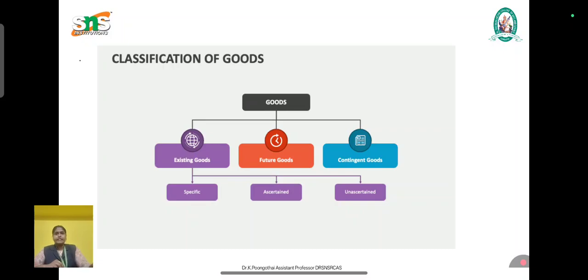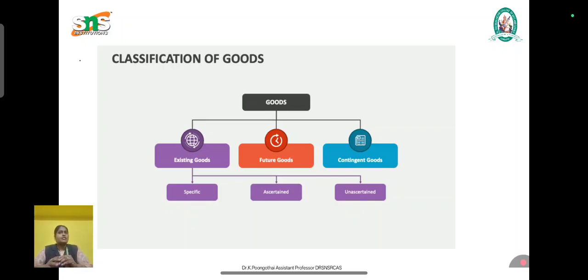So the next thing is unascertained goods. In unascertained goods, the goods are not specifically identified. In ascertained goods, the goods are specified, only the 50 rice bags go to a particular person. So that is ascertained goods. Here it is unascertained goods. They form a part of a large bulk. There is no transfer of ownership until the identification.